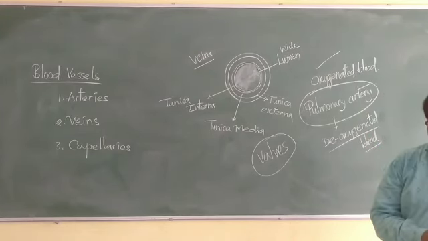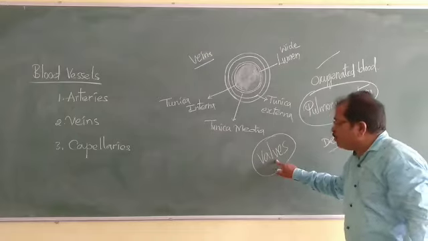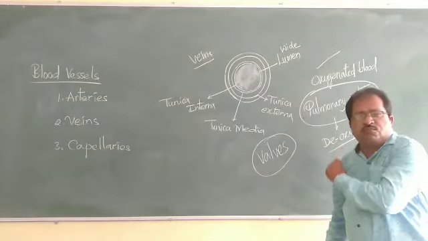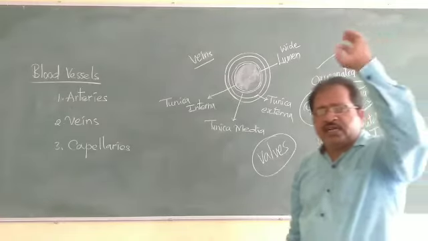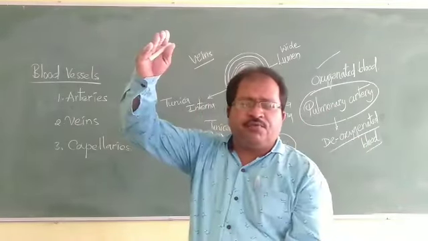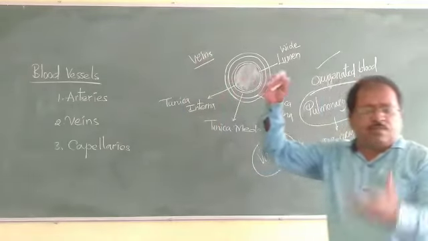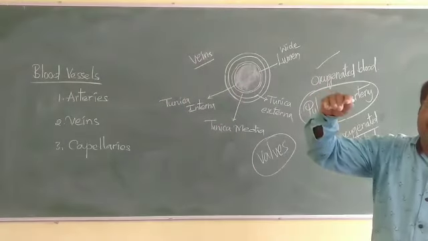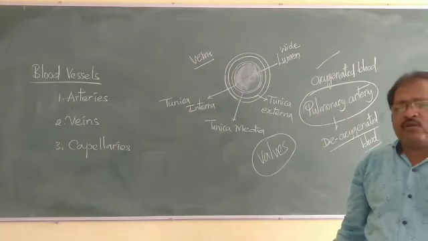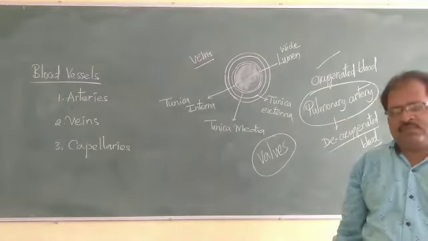So that is called a valve, and this type of valve is present in the veins so that the blood is always flowing in the forward direction. It never comes back. So if you put any of your friends upside down like this, the blood won't come down, because the walls of the veins will not allow the blood to come down.